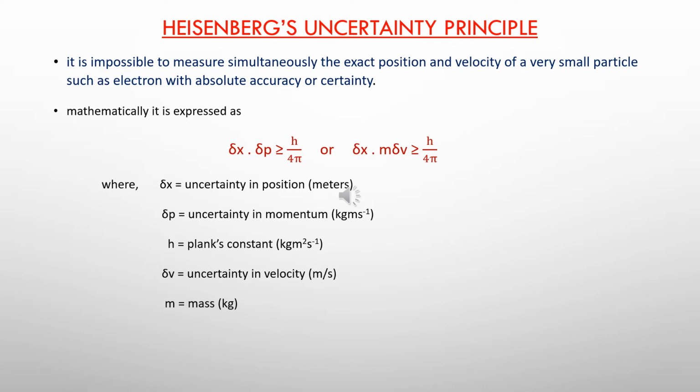So I cannot say, when an electron is revolving around a nucleus, that this is the position of the electron. I can say the probability of finding the electron can be in this particular region. This probability of finding the electron is based upon Heisenberg's uncertainty principle.